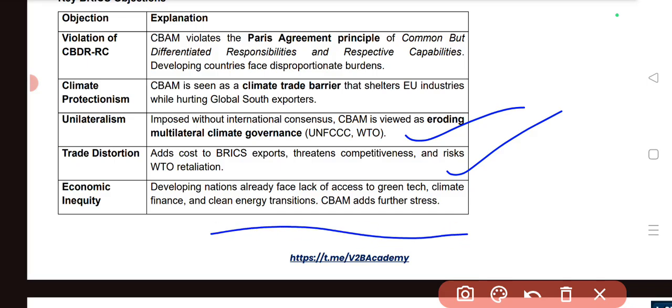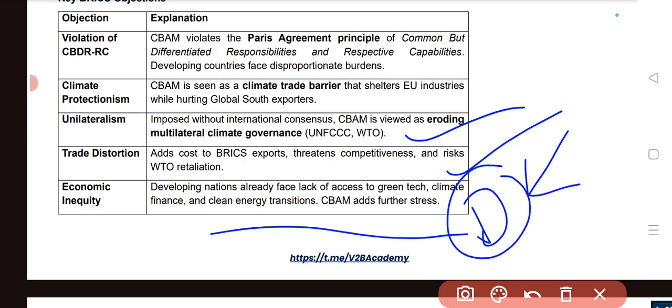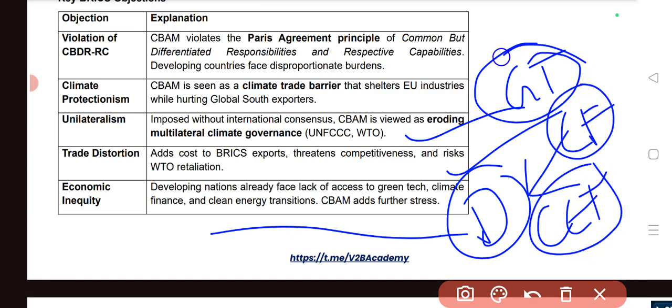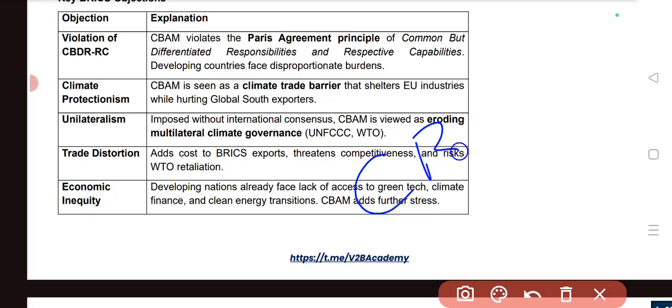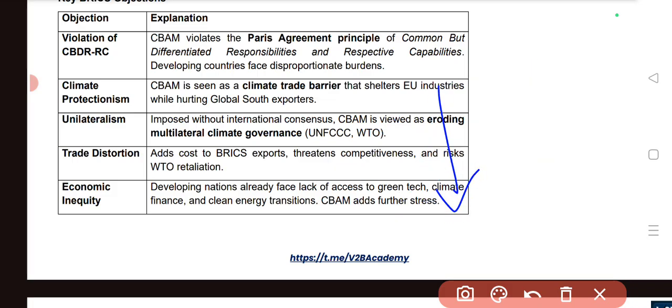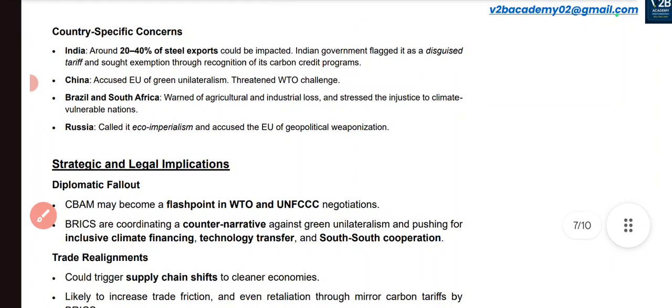Next one is economic inequality. This economic inequity means that developing nations are already facing a lack of access to green technology, climate finance, and clean energy transition. So we don't have the technology to fully adapt or to fully come up with a greener version of the production. If you are imposing CBAM kind of taxes or tariffs on the developing countries, this will create further stress for them. Okay, instead of adopting the greener technology, their economies will be hurt further. Definitely this will lead to more carbon emissions in the future that will hurt the climate and the environment too.